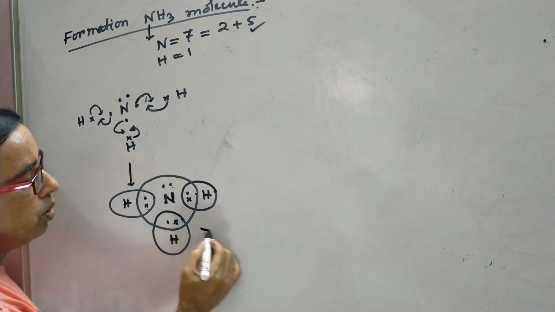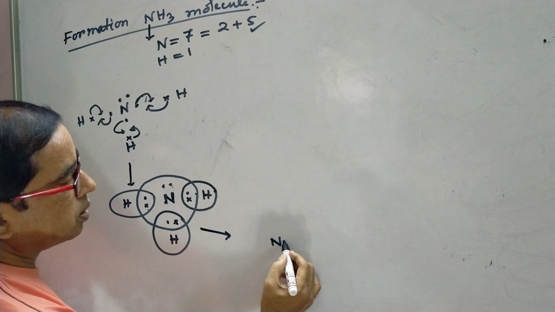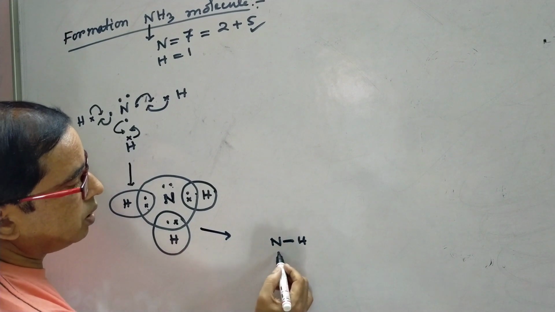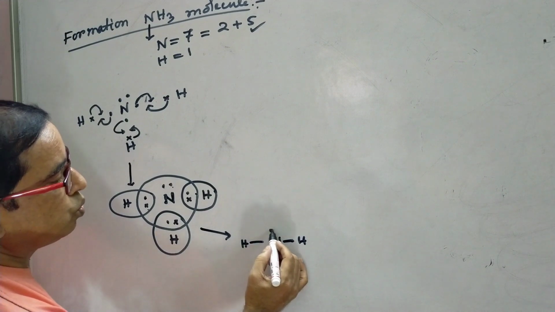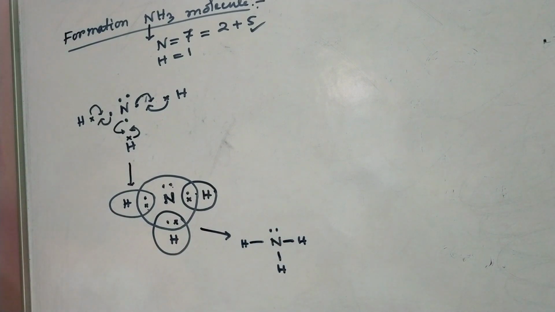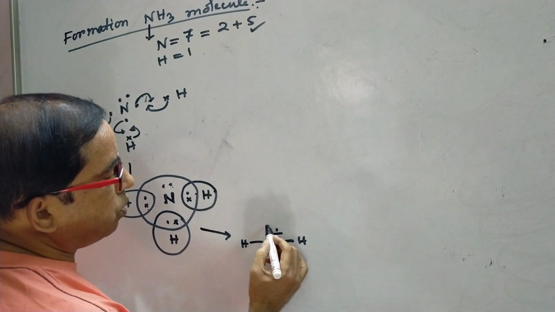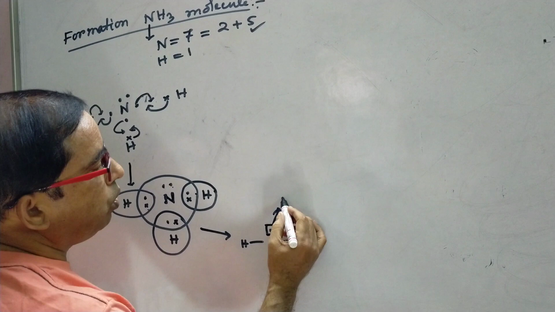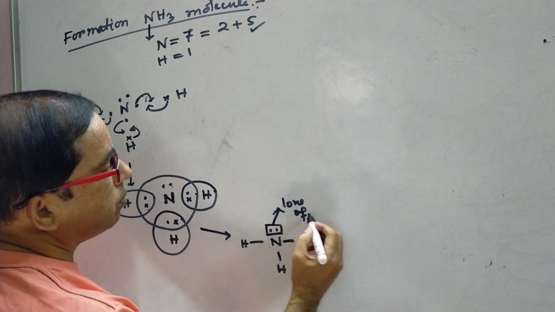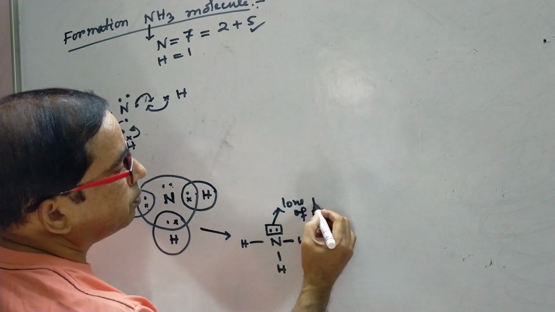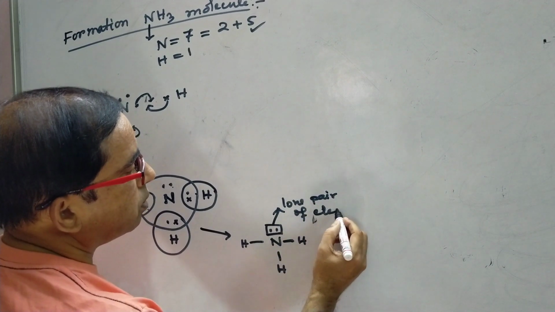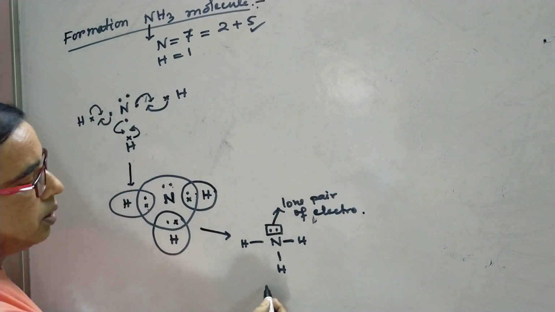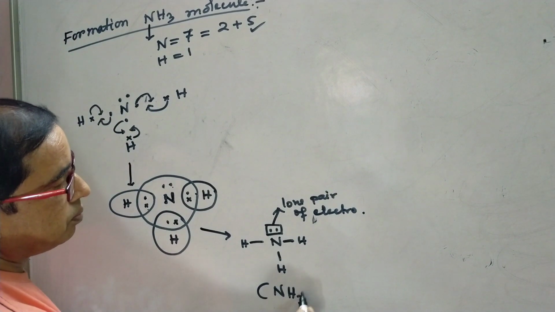Now this molecule can be written like this: one single bond with hydrogen, another single bond with this hydrogen, another one with this, and 2 unshared electrons are above the nitrogen atom. This unshared pair of electrons is known as a lone pair of electrons. Lone pair of electrons. This is the ammonia molecule.